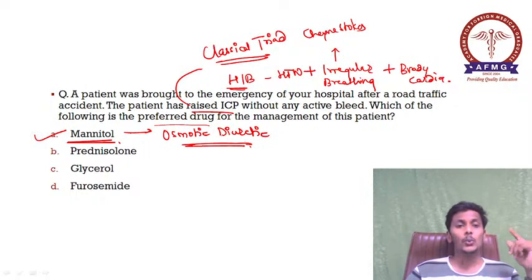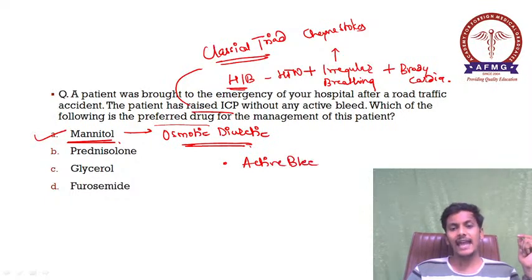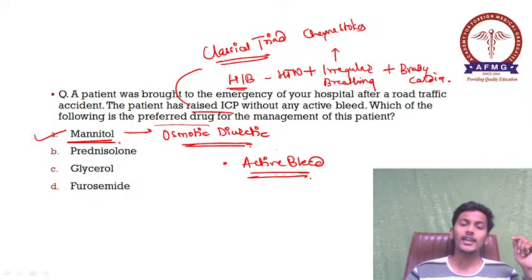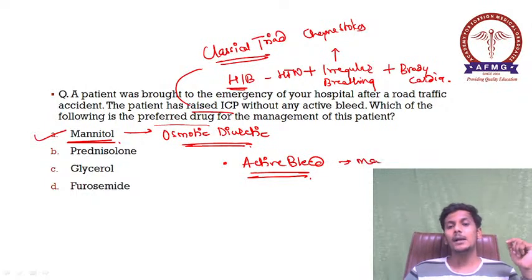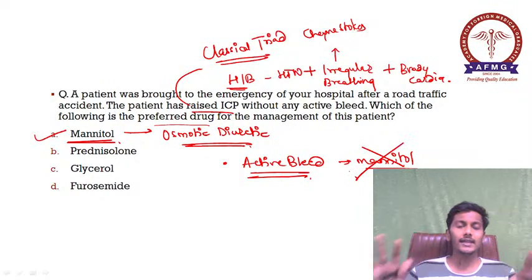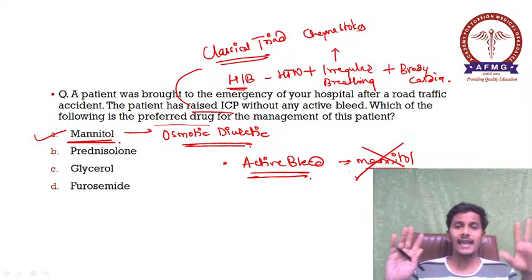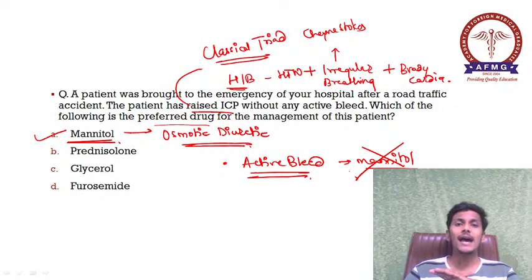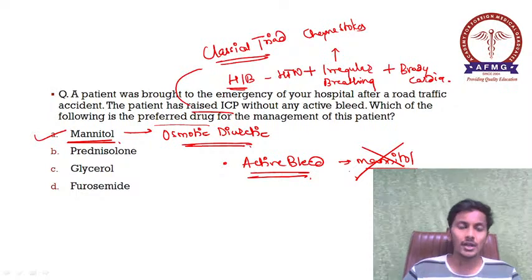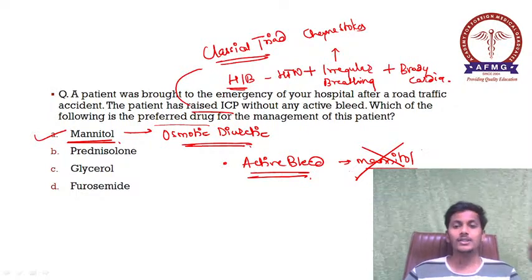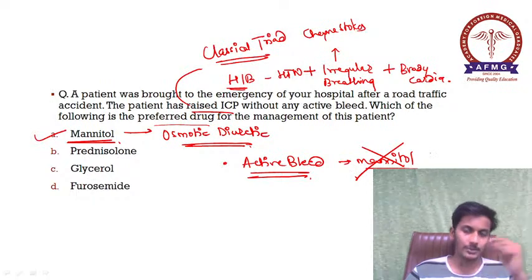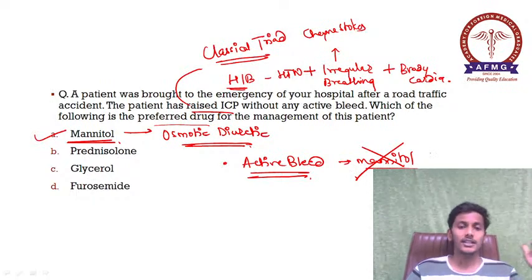Whereas if the case would have mentioned there is any active bleed present, if there is any active intracranial hemorrhage, then please remember mannitol is absolutely contraindicated. In cases of any active bleed or any active intracranial hemorrhage, mannitol is absolutely contraindicated. Please remember, because it can lead to cerebral herniation.